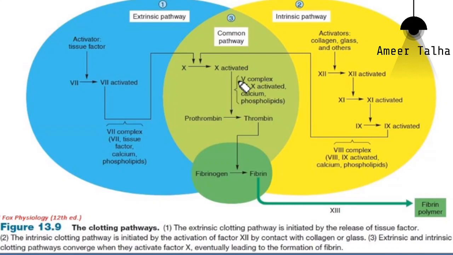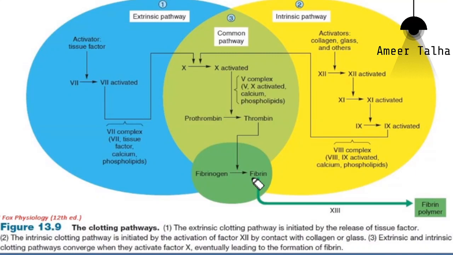With the help of factor 5, activated form of factor 10 acts as a catalyst, and hence it will convert the prothrombin into thrombin, and thrombin will convert fibrinogen into fibrin fibers.